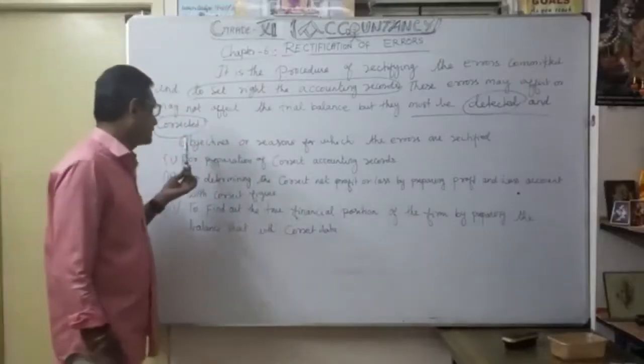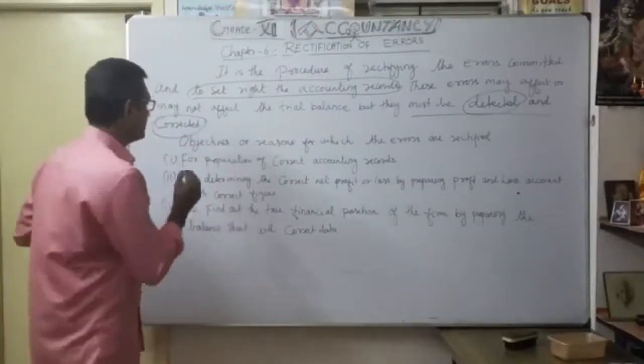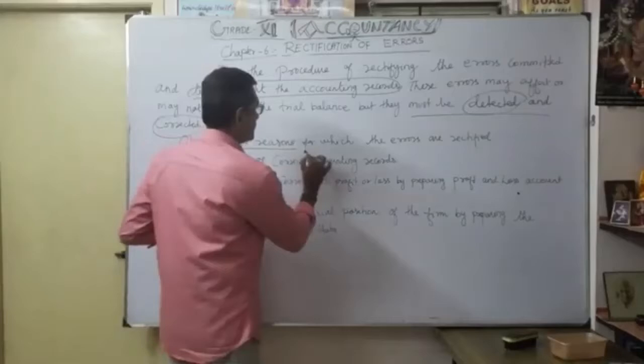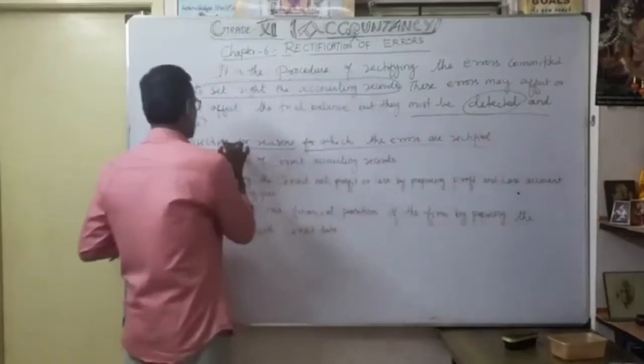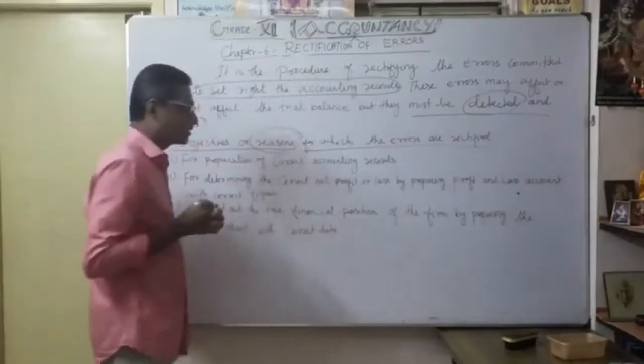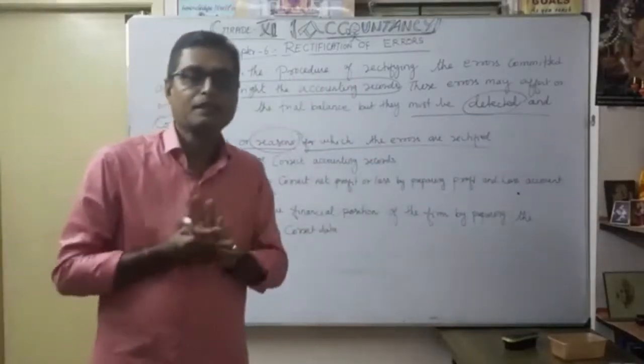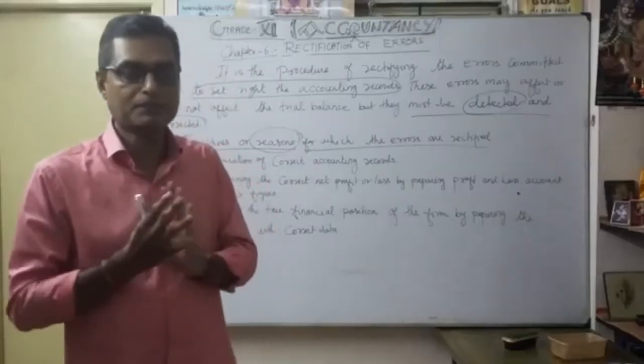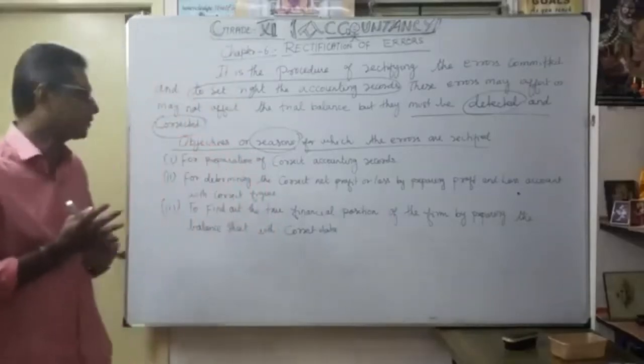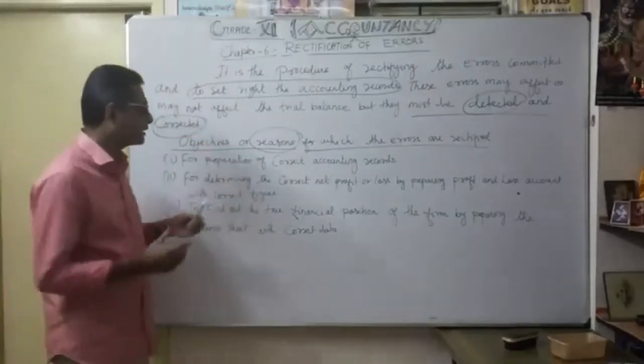Why? What are the objectives or reasons for which the errors are rectified? Why do you want to rectify the error? The very first important objective or reason is what? For preparation of correct accounting records.